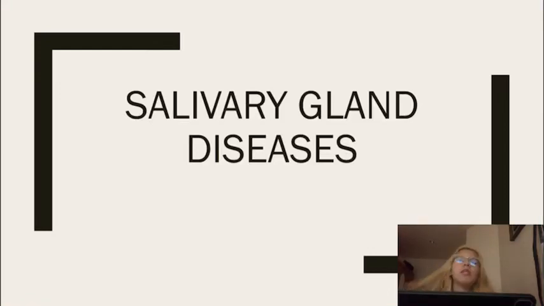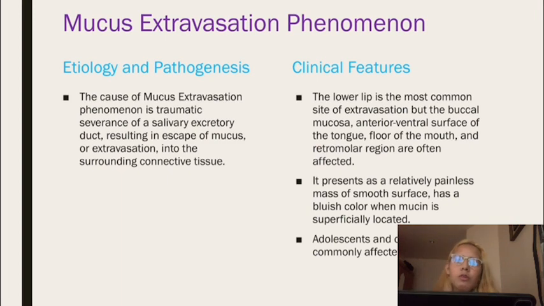So today we will be talking about salivary gland diseases. So, mucus extravasation phenomenon. For the etiology and pathogenesis, the cause of mucus extravasation phenomenon is traumatic severance of a salivary excretory duct resulting in escape of mucus, or extravasation, into the surrounding connective tissue.